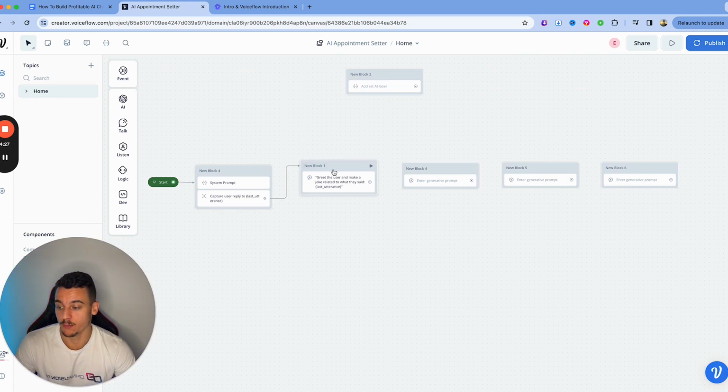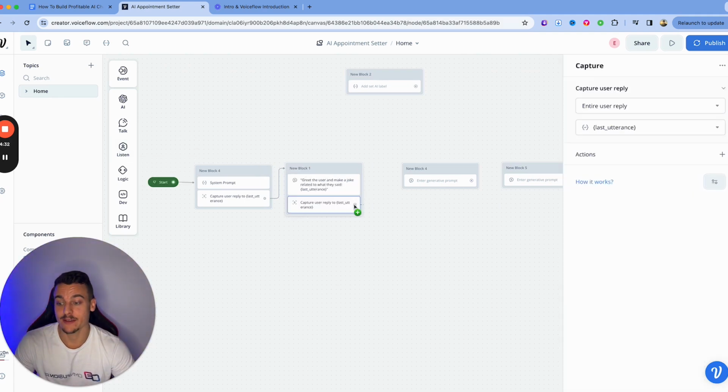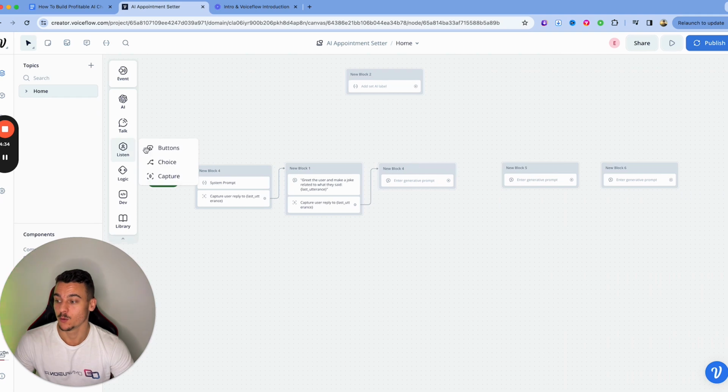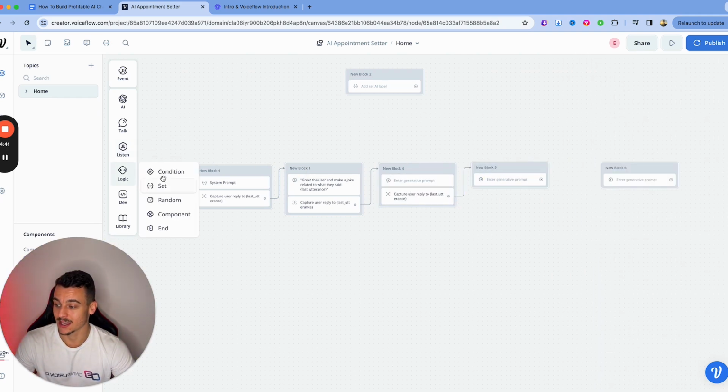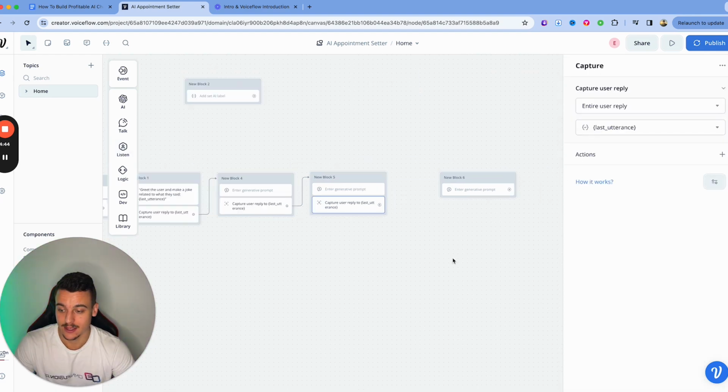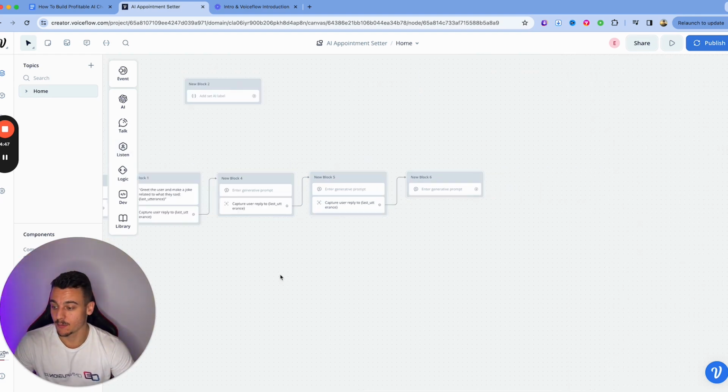And then we're going to move on to responding to them. And then we're going to listen to what they have to say again. We're going to respond to them. We're going to capture the reply again. We're going to respond to them. And then we're going to capture the reply one last time, then we're going to respond to them again. Now, this is the most basic setup.